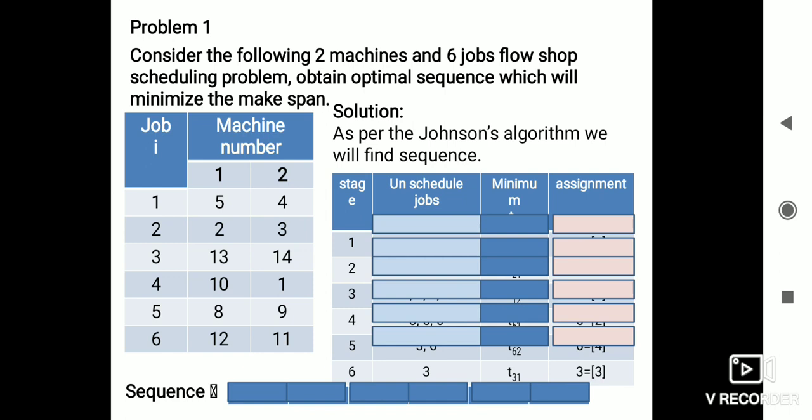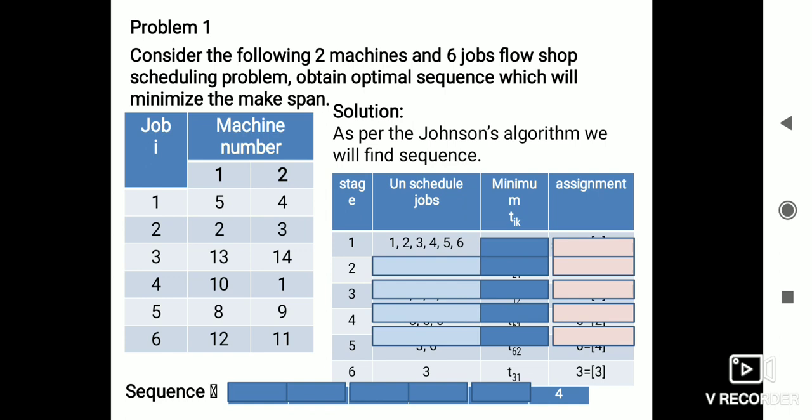So we found the minimum time on the second machine, so we place it in the last available position of the sequence. The fourth job will be placed in the last available position. Here we have the unscheduled jobs 1, 2, 3, 4, 5, 6.